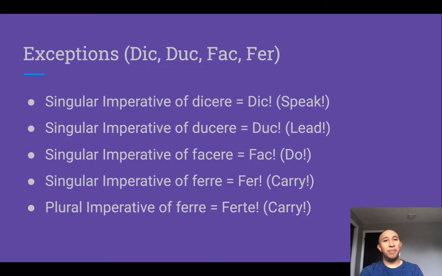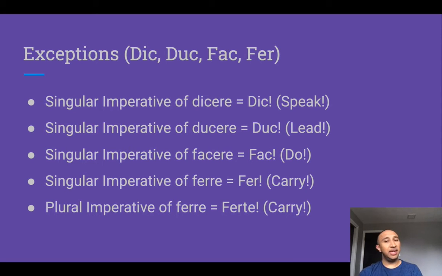Okay. Of course, there are a few exceptions. These can be nicely remembered because they fit an easy mnemonic. So the singular imperatives of dicere, to speak, ducere, to lead, facere, to do, and ferre, to carry, are all slightly different. So they lack the usual e that we see at the end of our imperatives.